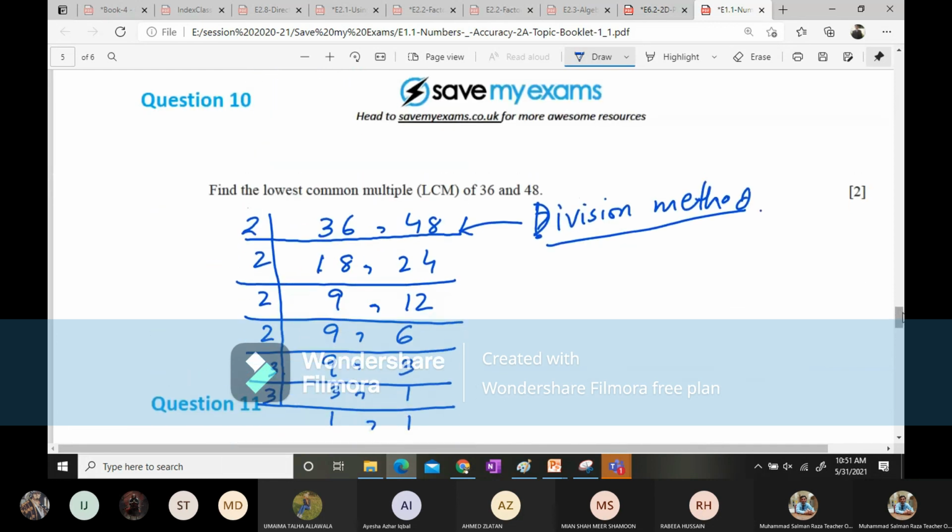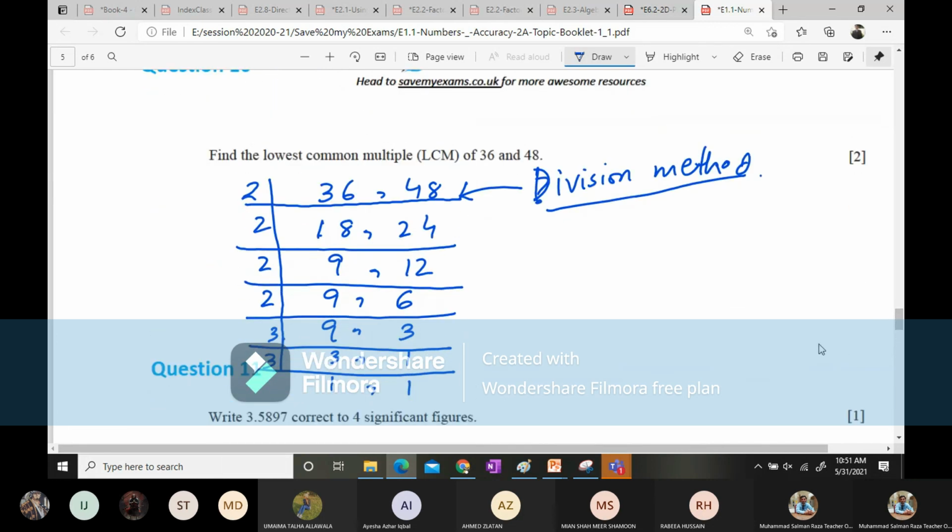So all these numbers which I used here to find out the LCM, I am going to multiply them. 2 into 2 into 2 into 2 into 3 into 3. And this will be 3 3s are 9, 9 2s are 18, 18 2s are 36, 36 2s are 72, 72 2s are 144. So what will be the answer? It will be 144.